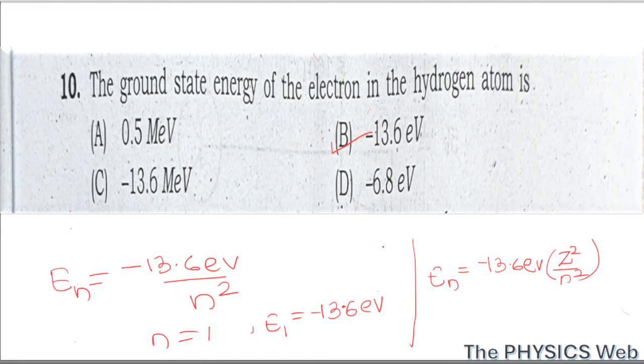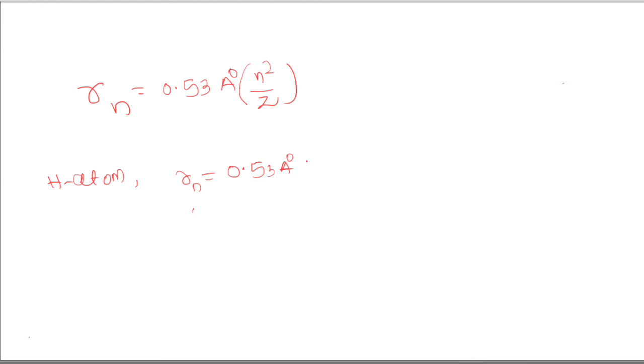Similarly, you should remember about the velocity and radius of electron in hydrogen atom and hydrogen-like atoms. Like for radius of electron in nth orbit is given by Rn equals 0.53 Angstrom n square by Z. This is for hydrogen-like atom. For hydrogen, it will be Z equal to 1, so Rn will be 0.53 Angstrom n square.